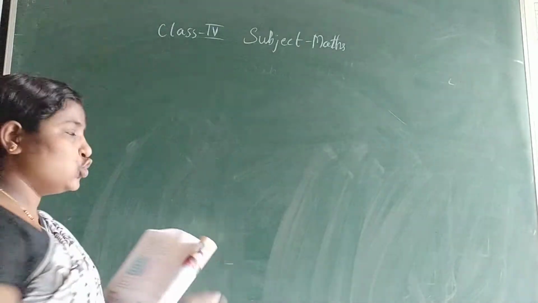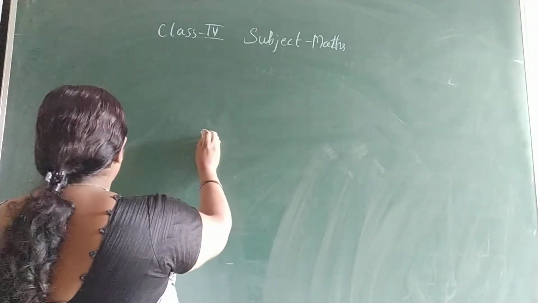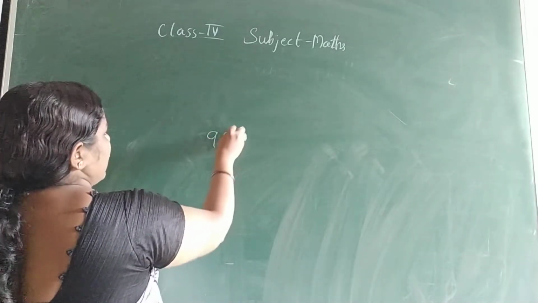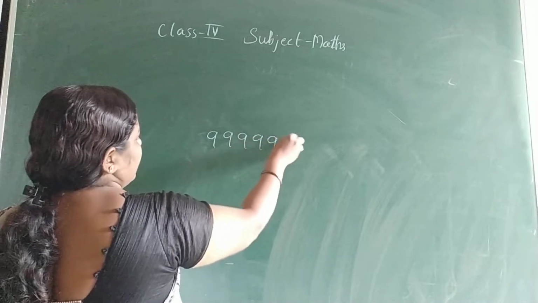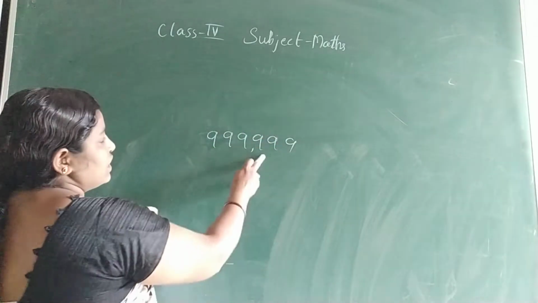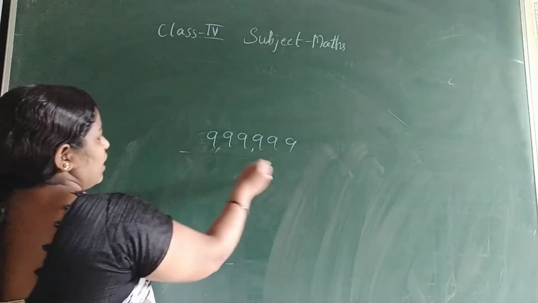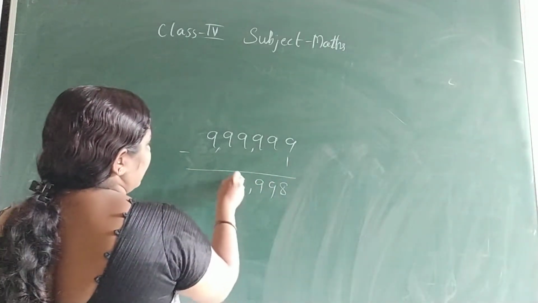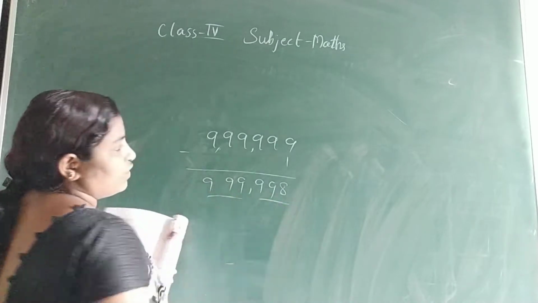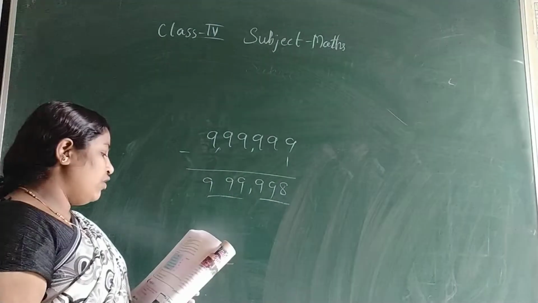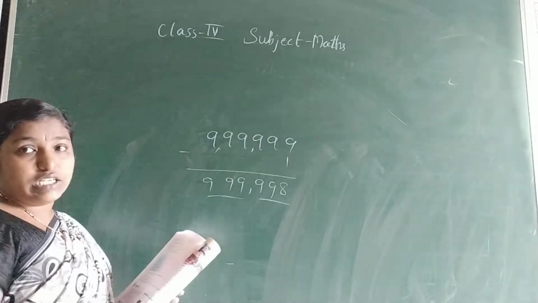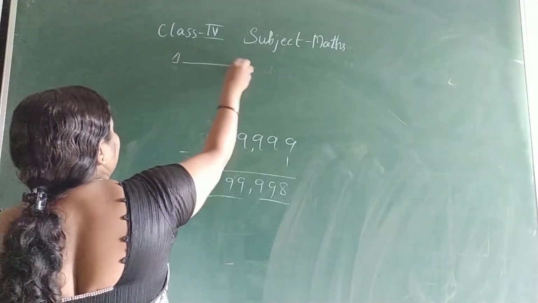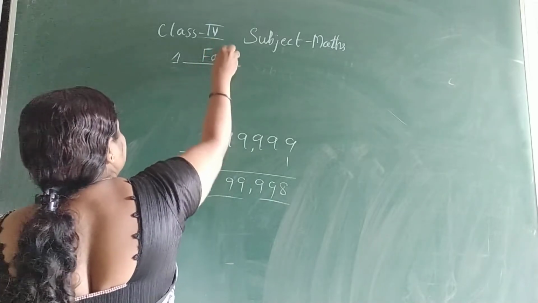False. I'll show you one example. If we subtract 1 from the greatest 6-digit number, 999999, this is the greatest 6-digit number. If I subtract 1 from this, we will again get a 6-digit number. They are telling we will get the smallest 5-digit number, so this is false. First one, you write false.